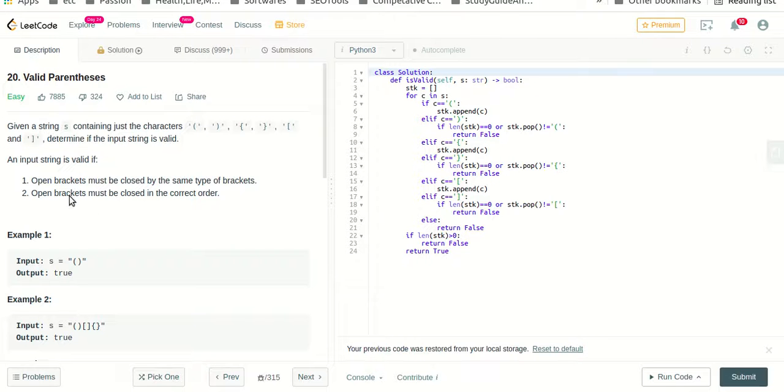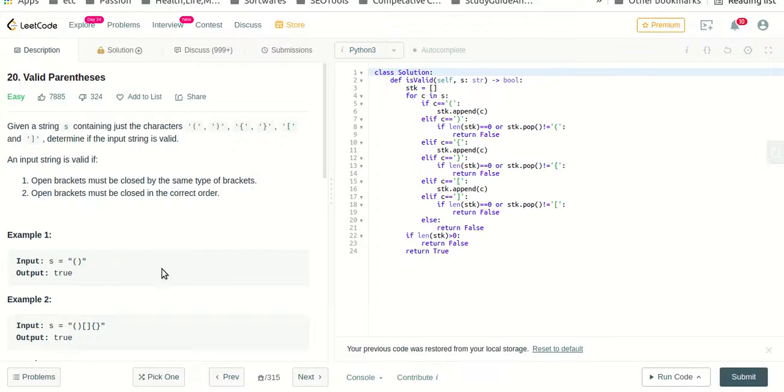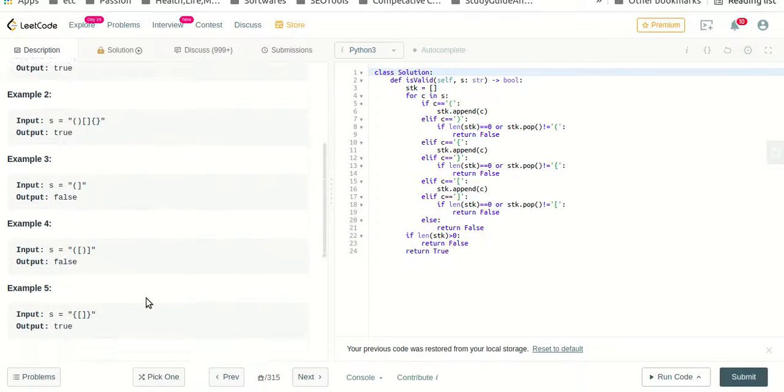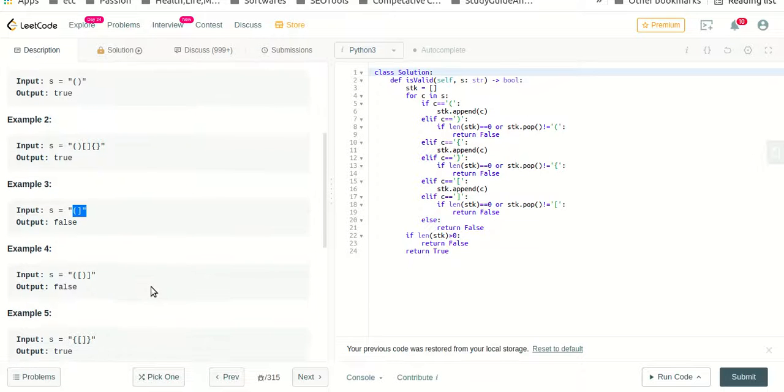An input string is valid if open brackets must be closed by the same type of bracket, and open brackets must be closed in the correct order. Okay. This is the condition for the string to be valid. So we just need to return true or false. You can check out some examples. See, this one is false because it is opened by a circular bracket and closed by a square bracket. So the output is false.